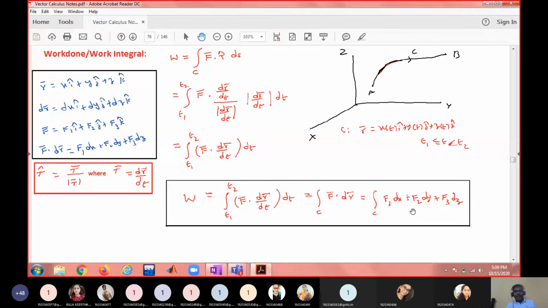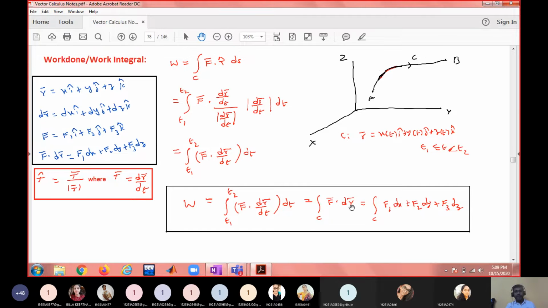For a plane curve, either use this formula or use this formula. But the advantage of a plane curve is that one of the variables will be 0. Suppose the curve is on the xy plane, then z will be 0. Therefore, dz will be 0. You will have only two variables. If the curve is on the xz plane, y will be 0. When y is 0, dy will be 0. So this will be 0. Again, we'll see two variables.